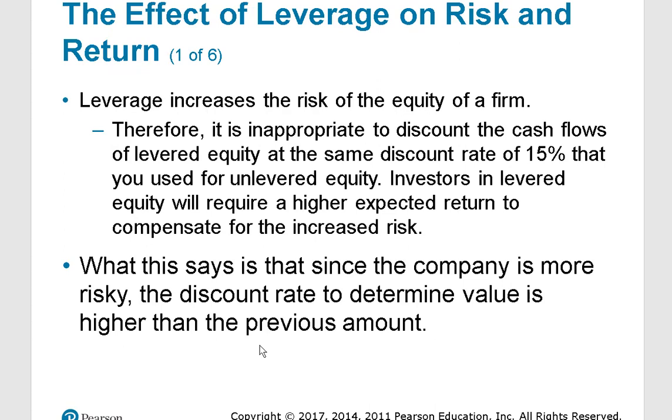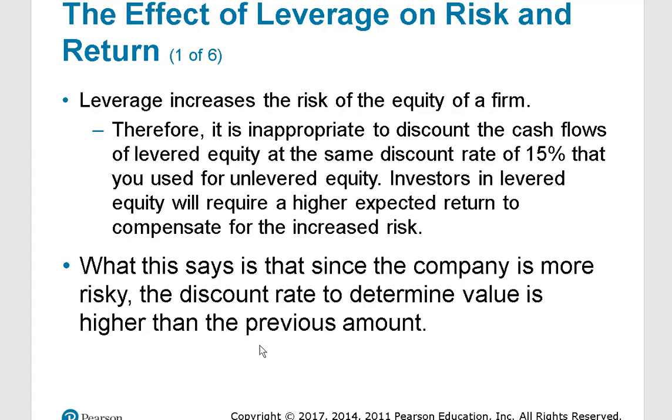So leverage increases the risk of the equity of the company. Even if we have risk-free debt, there still is an increase. Leverage is the magnification of returns by using these fixed costs.